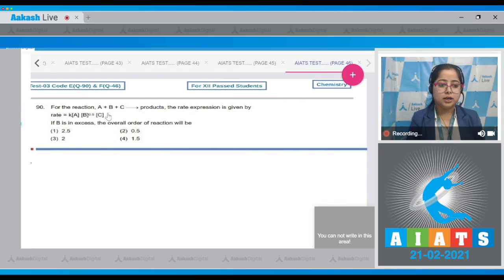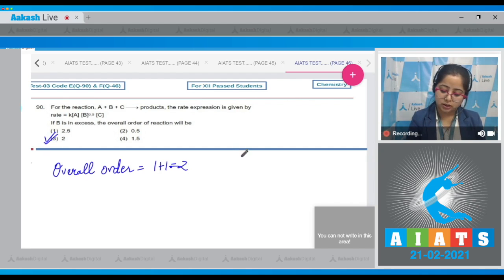Moving to the next question. For the reaction A plus B plus C gives product, the rate expression is given by k[A][B]^0.5[C]. If B is in excess, the overall order of reaction will be. Student, for this question we need to know that if a compound is present in excess, then order with respect to that compound will be 0. So here, if B is present in excess, then the order with respect to B will be 0, and the overall order of the reaction will become 2. That means the correct answer is option number 3.